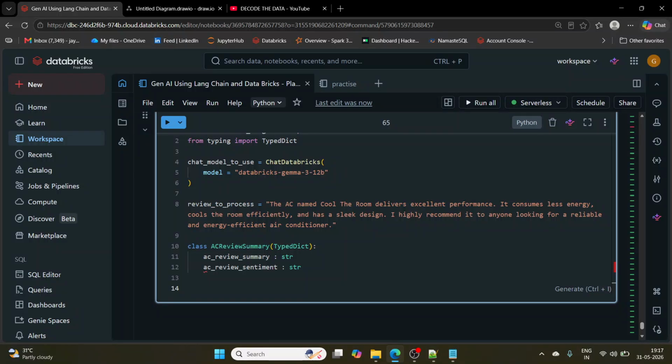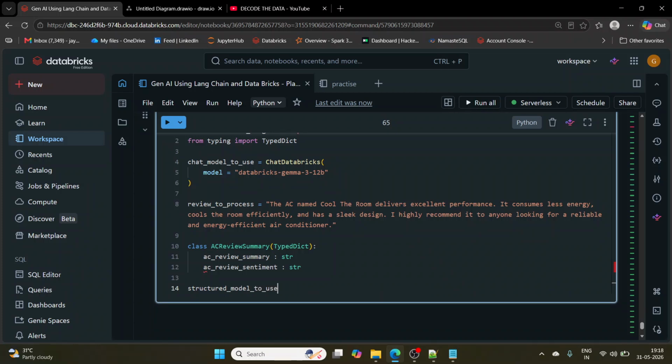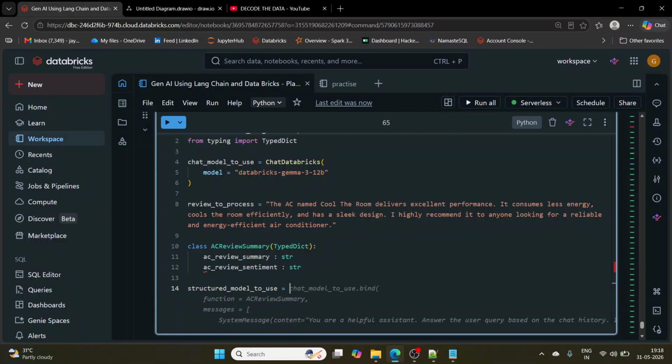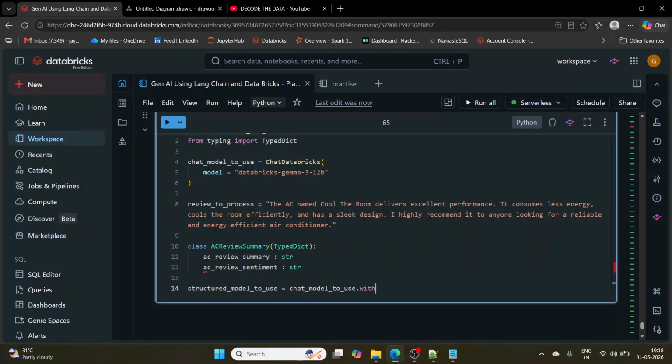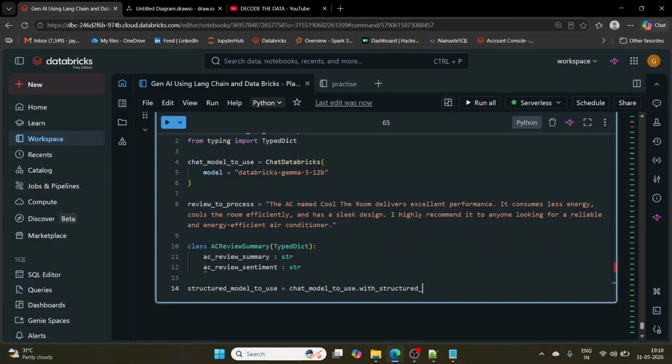Now I will apply this TypedDict and ask my LLM to give me the output in this format. I'll define the structured model to use as chat model to use dot with_structured_output, a function present by default in LangChain, and pass this class.